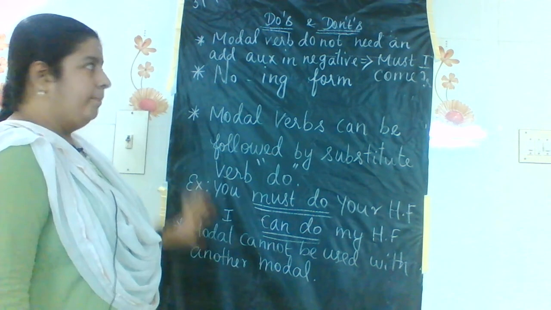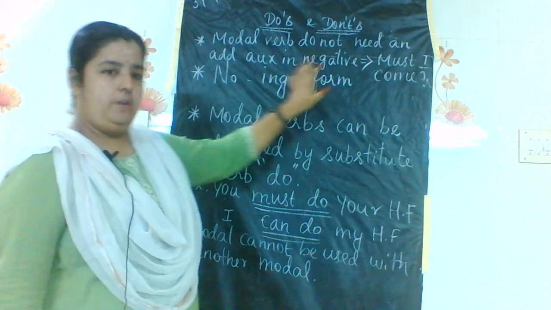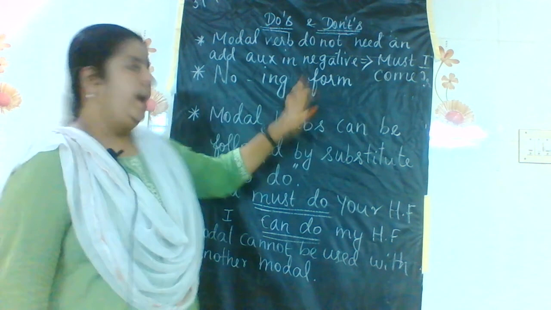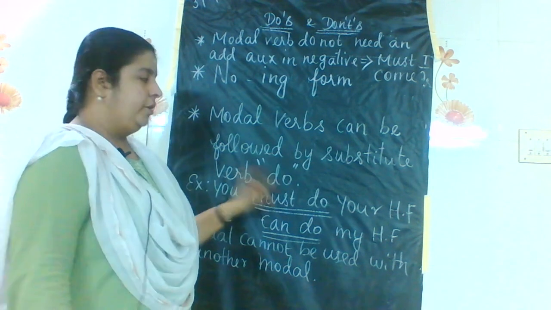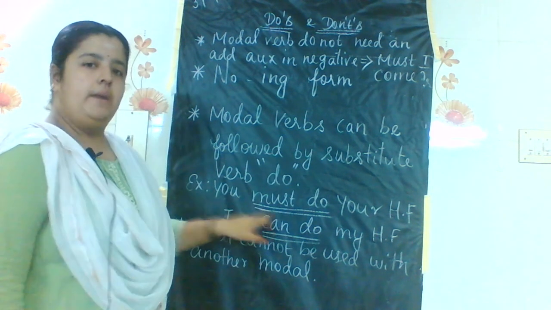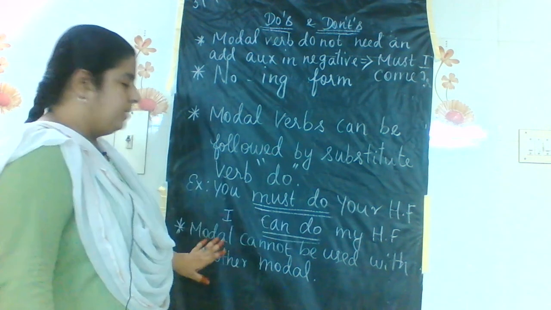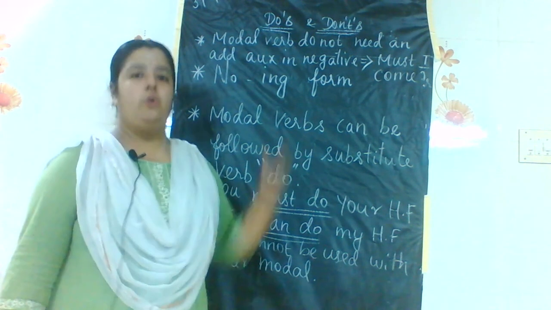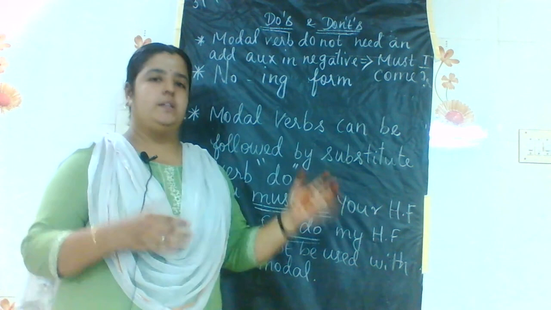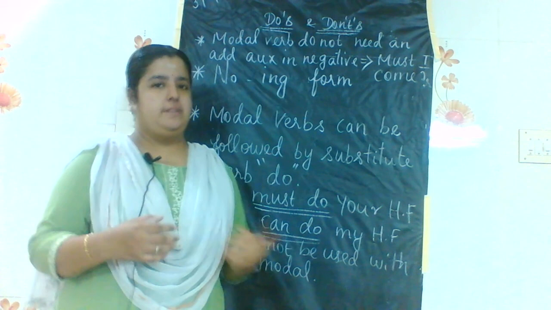So there are 5 important rules in this. First, modal verbs do not need an additional auxiliary verb in the negative: must I come. Second, there is no ing form in modals. Modal verbs can be followed by the substitute verb do. For example, you must do your homework, I can do my homework. The last one is, a modal cannot be used with another modal. Try a few sentences on your own using these do's and don'ts and the categories that I told you before. We can ask many questions about this in the next session. Thank you.